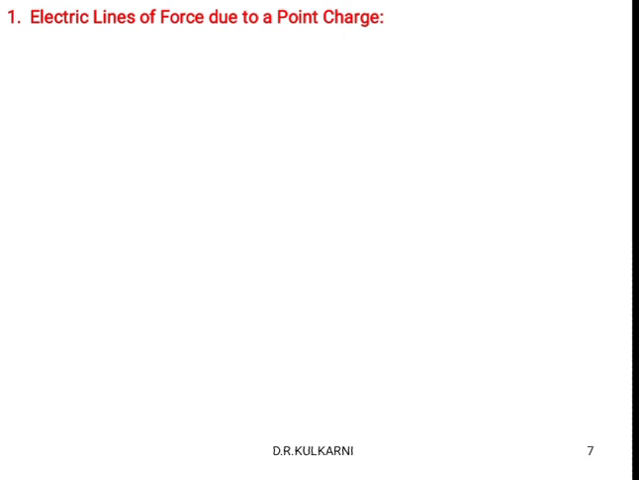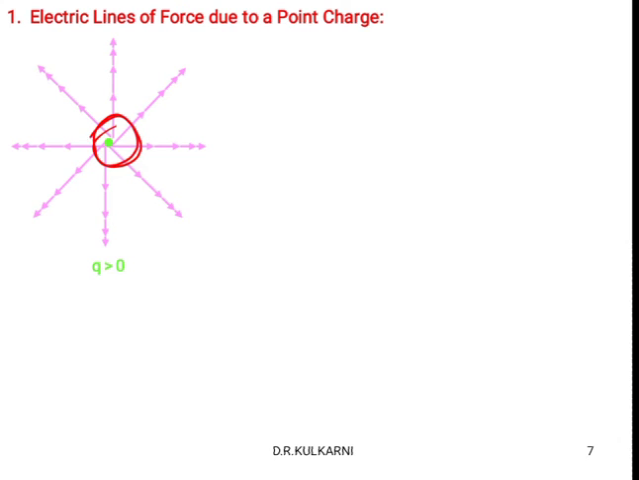Next one, electric lines of force due to a point charge. Point charge means a single charge. Suppose we consider Q greater than 0. Q greater than 0 means Q is a positive charge. If we take a positive charge, then what will happen to the direction of the electric field here? Of course, it starts from this main point charge and moves up to infinity.